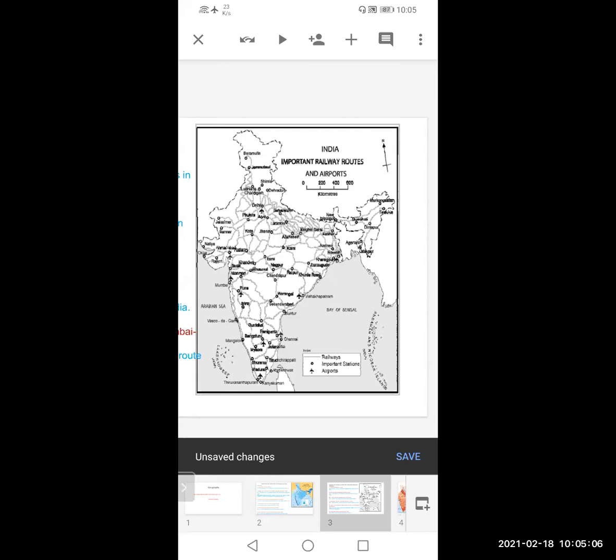See, this is the map of India. It shows important railway routes. The connection between the two stations is called the railway routes. The black dots are called railway stations, the important stations. And an airport is shown by the symbol of an arrow. Important railway routes and airports, this is the name of the map.